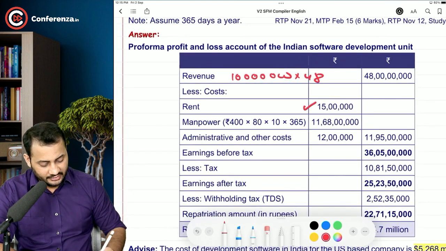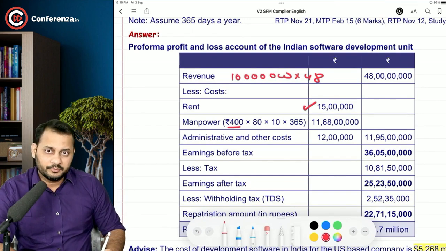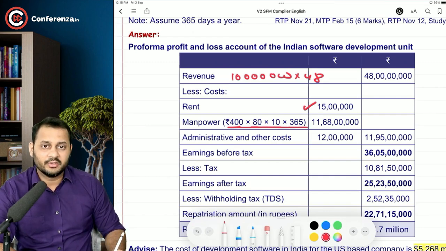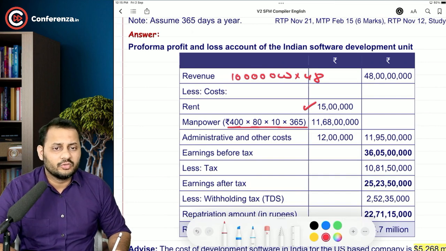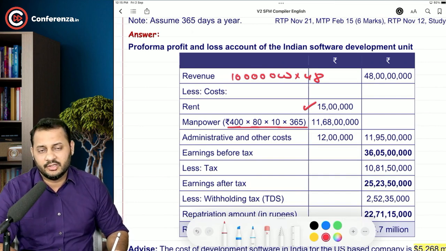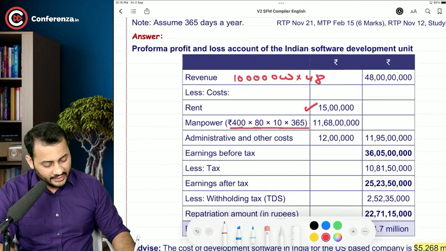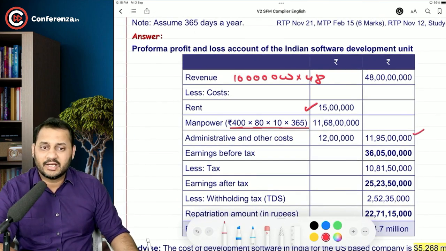So this is the rent, 400 rupees per hour into 80 employees. So this is the cost of 80 employees per hour. This is the cost of 80 employees per day, and this is the cost of 80 employees per annum: 11 crore 68 lakhs. After that, administrative and other costs, all these three will add up to 11 crore 95 lakh as the cost.